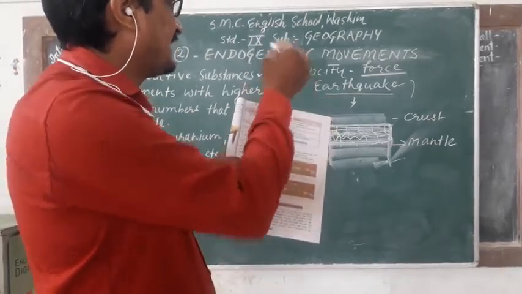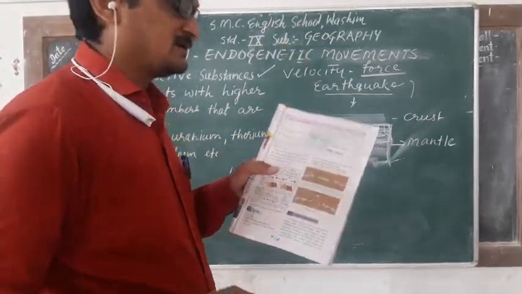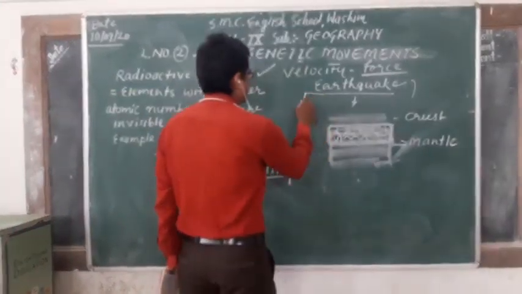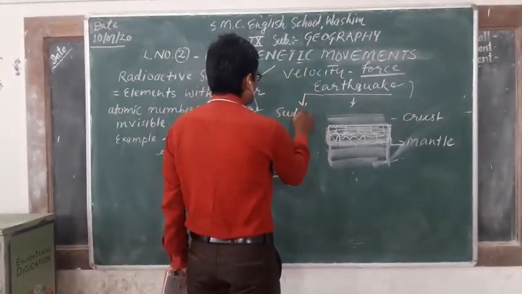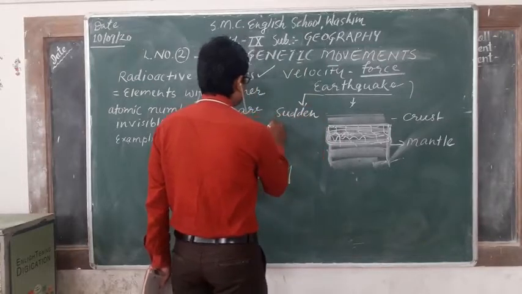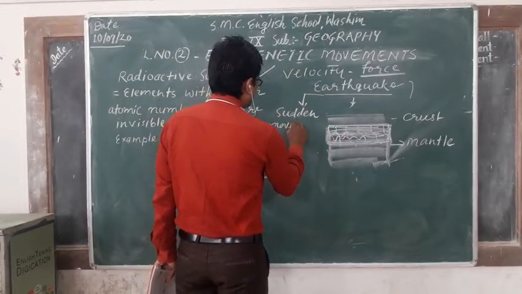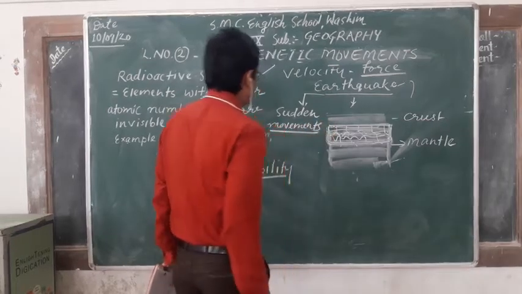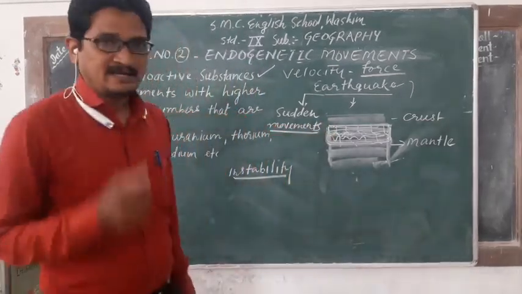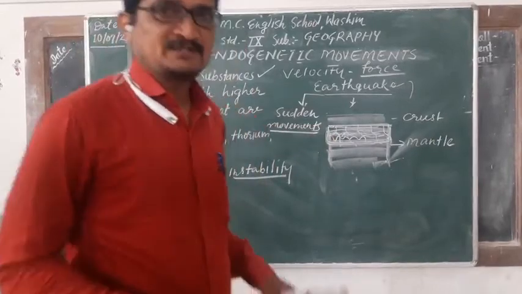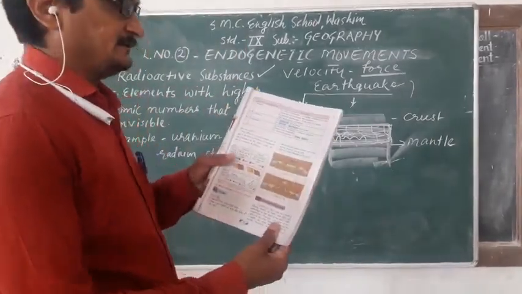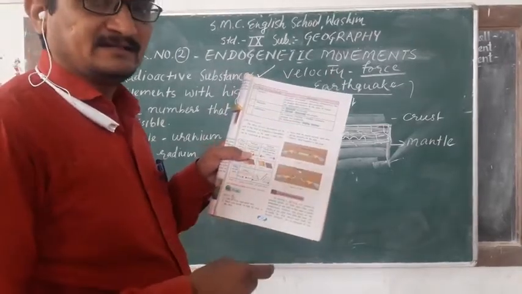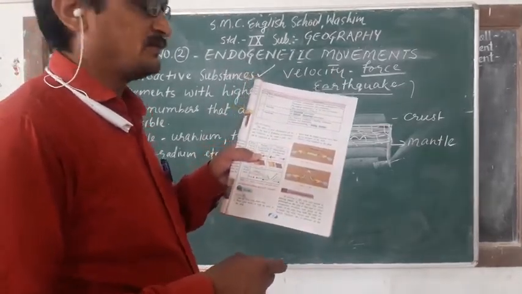So earthquakes and volcanic eruptions occur because of sudden movements, and because of slow movements, mountains and continents are produced.